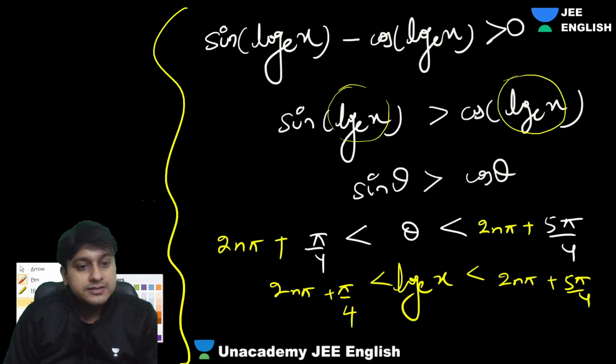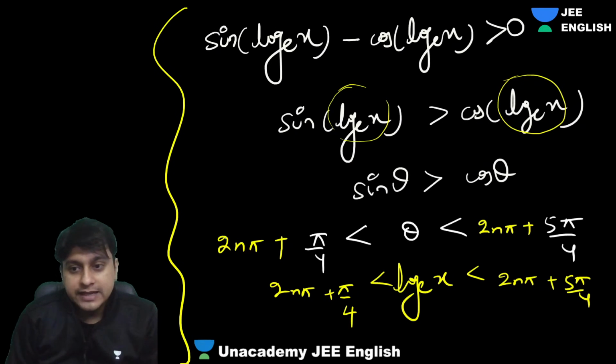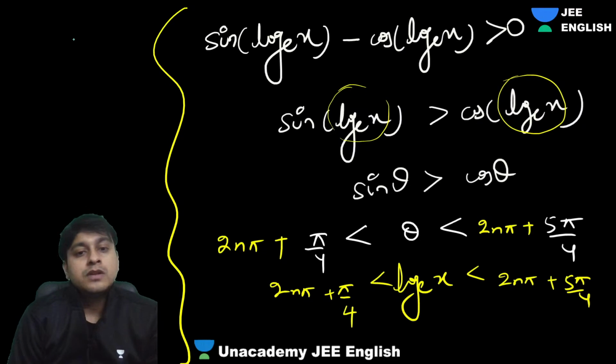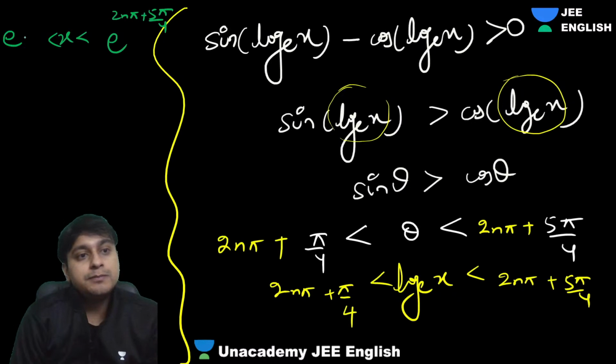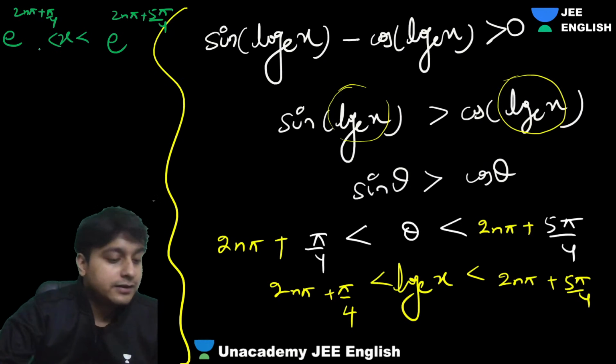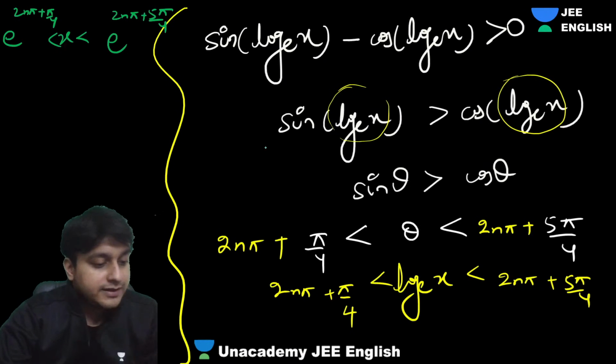Now, guys, simple. You take that e that side, what will we get? We will get x is between what? You just take that e that side. So e power 2nπ + 5π/4, power 2. Got it? Everyone? Yes, Hoodie, ask your question.